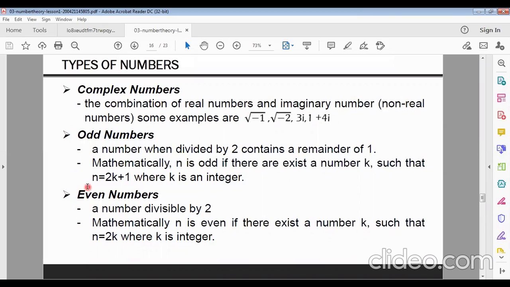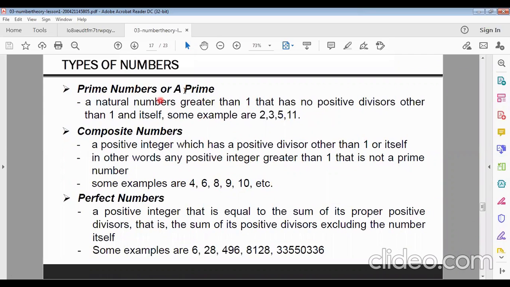And odd numbers and even numbers you must know. Odd numbers means 1, 3, 5, 7, 9, etc. That means of the form 2k plus 1, where k is an integer. Suppose k equals 0, k equals 1, k equals 2, k equals 3, then we get all odd numbers for every k. And even numbers are 2 times integers. Remember it.